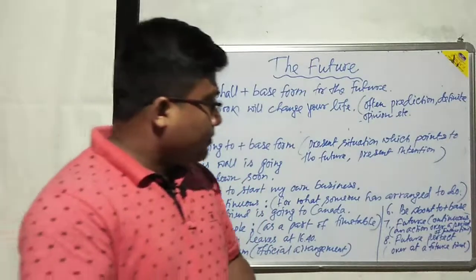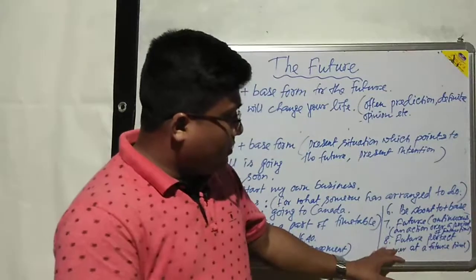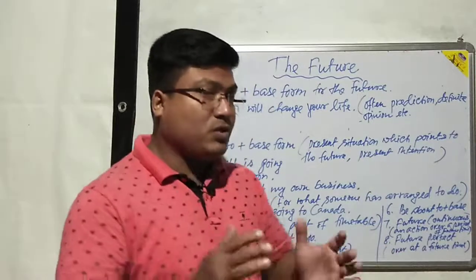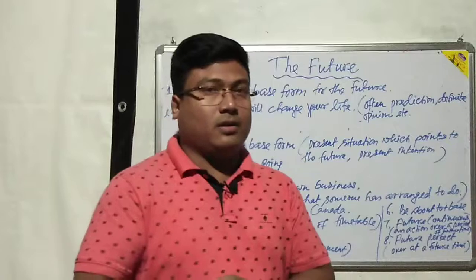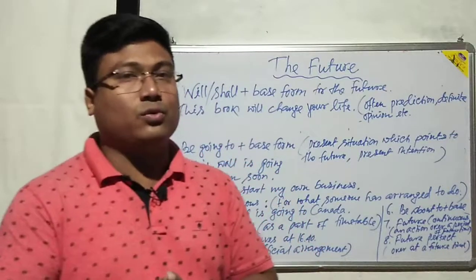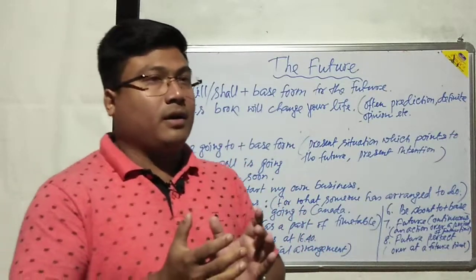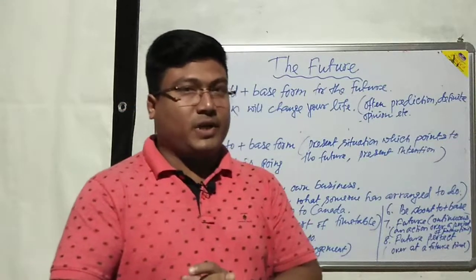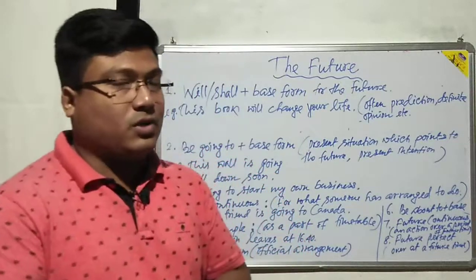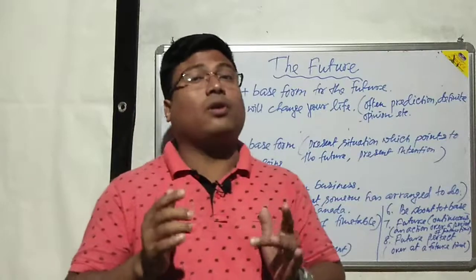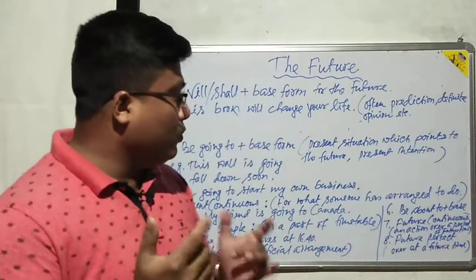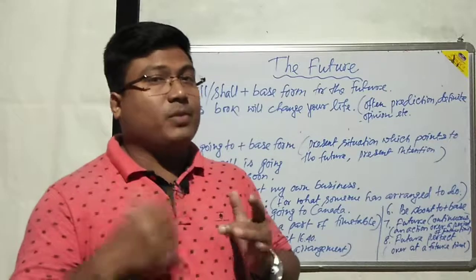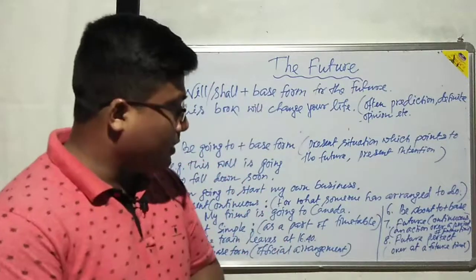Okay. And there is another formation, number 8, future perfect. Okay, we know the formation of perfect. In future perfect, actually, we use shall have or will have with the past participle or perfect participle.